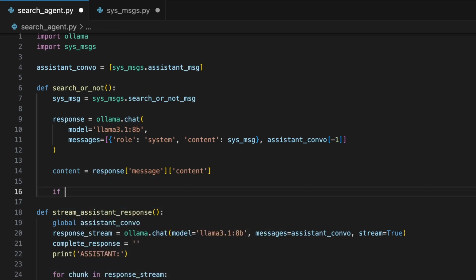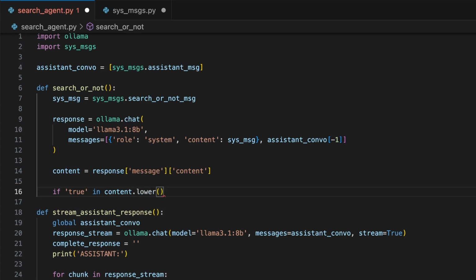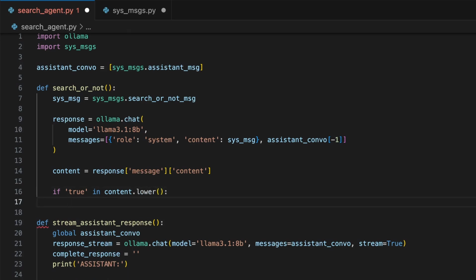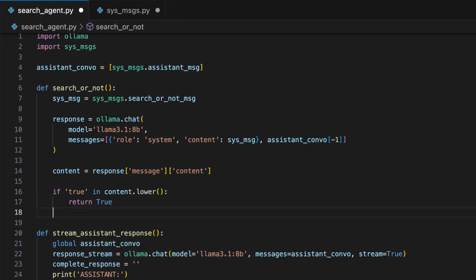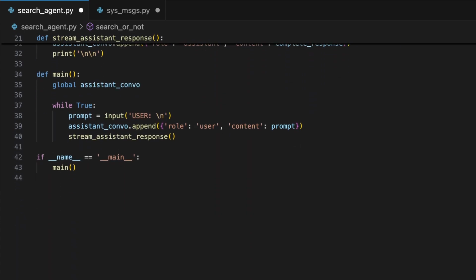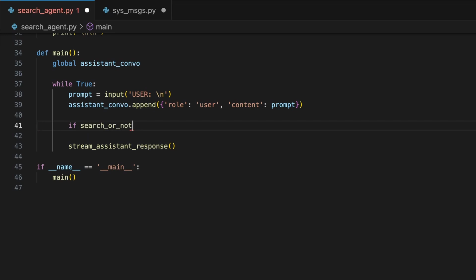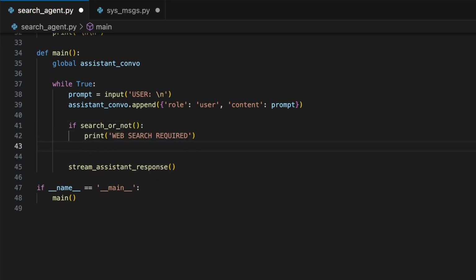Now we can use an if statement to check if true is in content after converting content to all lowercase with a built-in Python lower function. And if true is in content, return true, else we can return false as the result for the search or not function. Down in your main function, after appending the prompt, check if search or not returns true, print web search required.